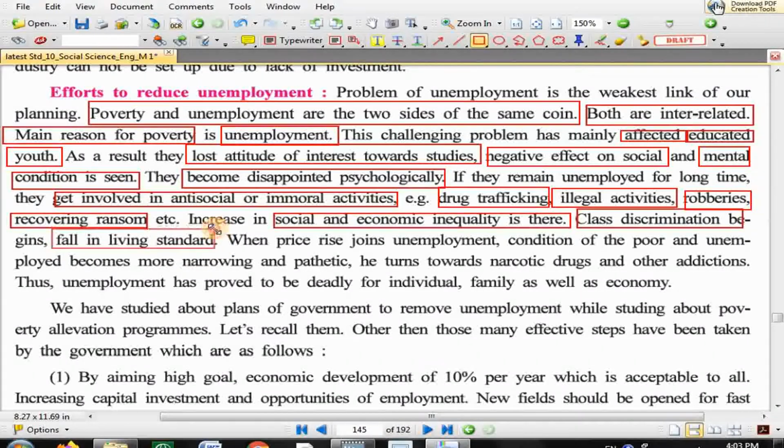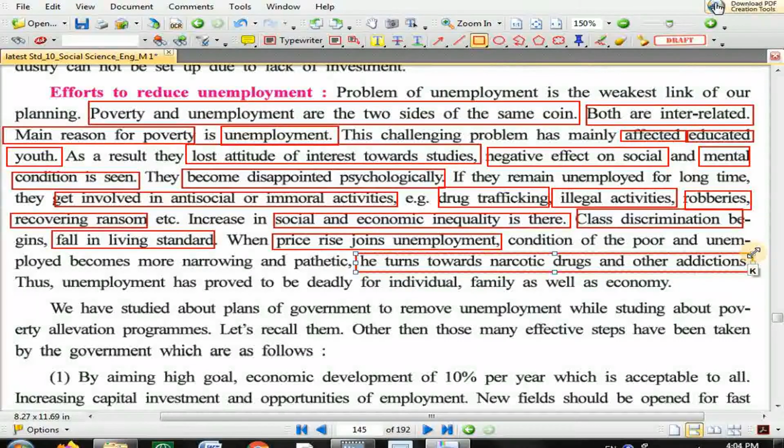Fall in living standard. When price rise joins unemployment, please underline, when price rise joins unemployment, the condition of the poor and unemployed becomes more narrow and pathetic. On one side they do not get a job, and on the other side the prices are increasing, so how do they manage? An unemployed person turns towards narcotic drugs and other addiction. Because the psychological state of mind is not okay, a person who is unemployed for a long time turns towards narcotic drugs and other addiction, which is very harmful.